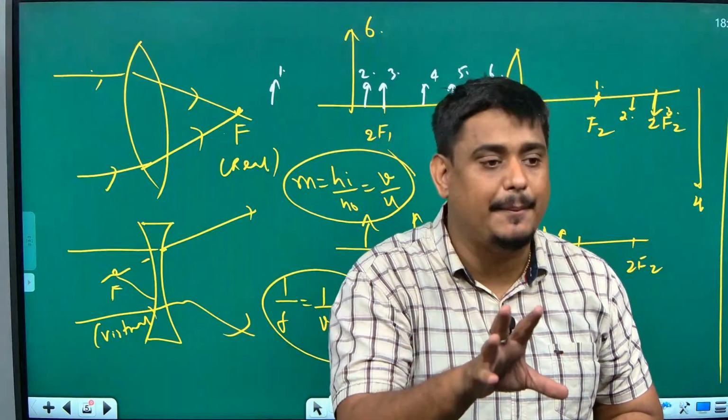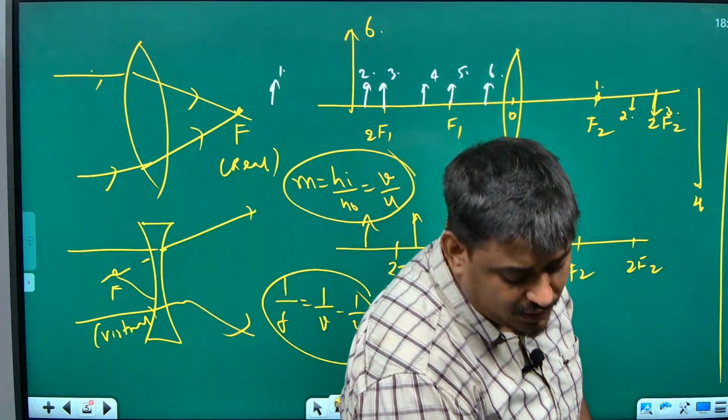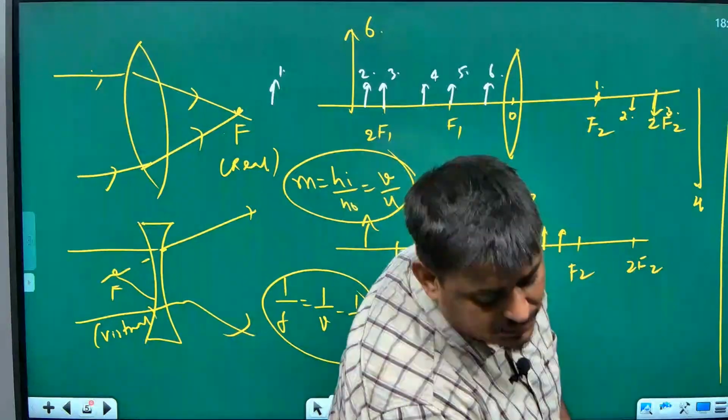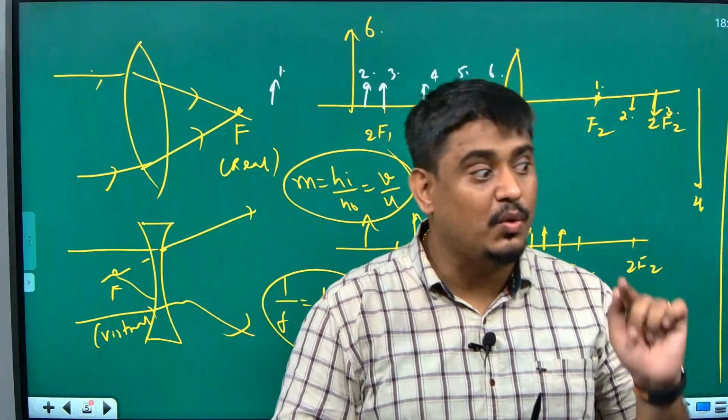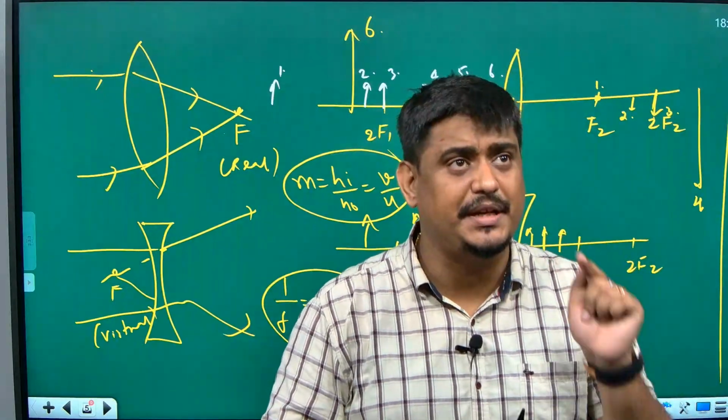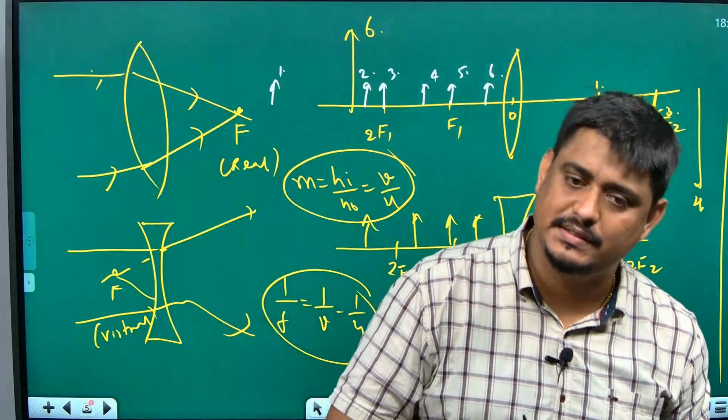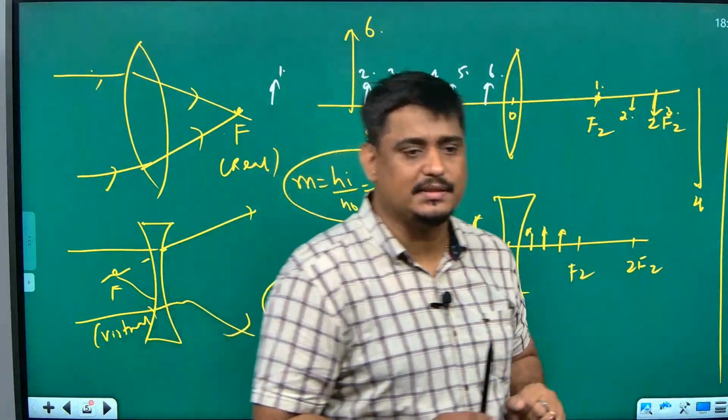So, do not have a habit of taking the sign convention for unknown quantities. I hope you are getting my point. Never take the sign convention for the unknown quantities. Sign convention should be taken only for the known quantities, and then solve, get the answer.